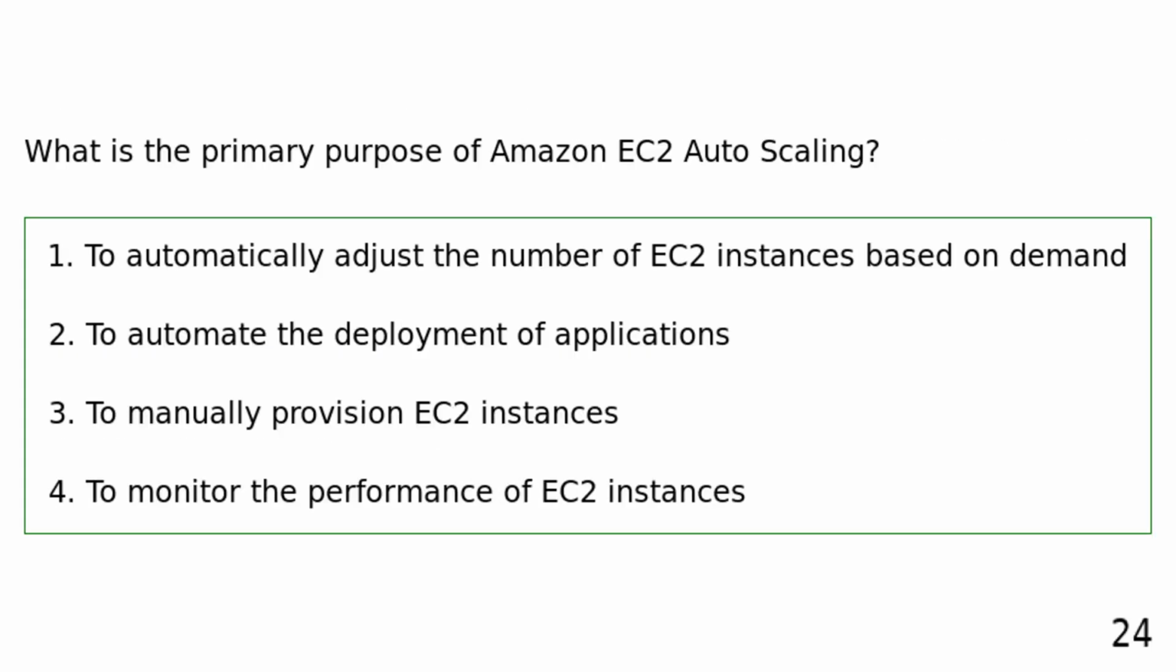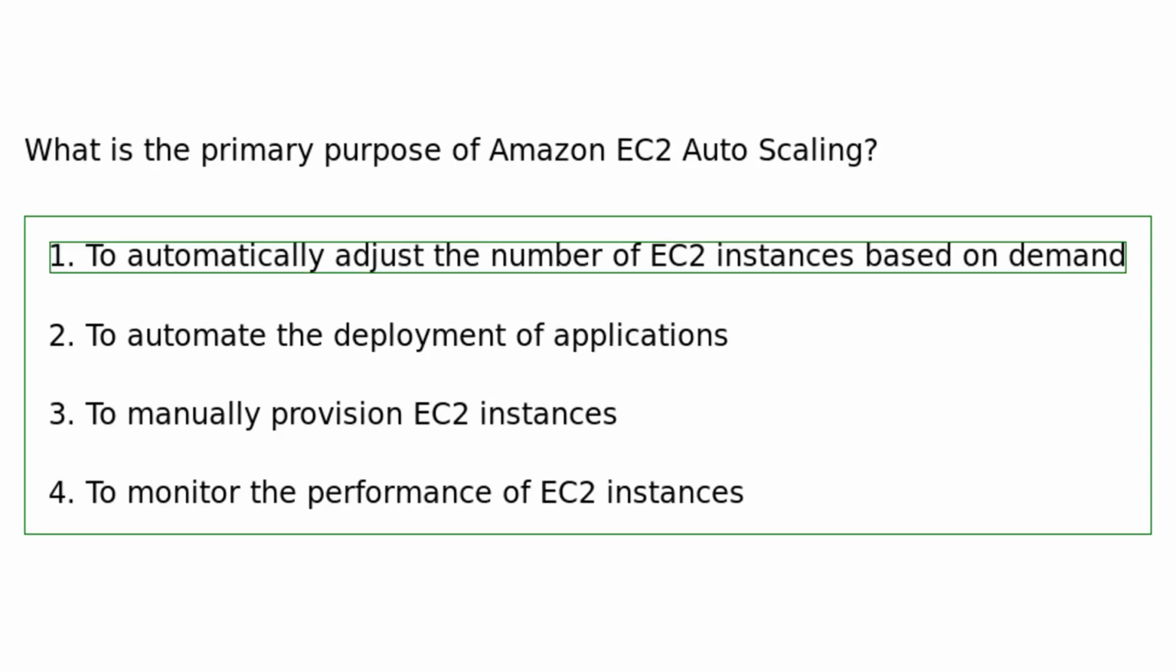What is the primary purpose of Amazon EC2 auto-scaling? To automatically adjust the number of EC2 instances based on demand. To automate the deployment of applications. To manually provision EC2 instances. To monitor the performance of EC2 instances. Amazon EC2 auto-scaling automatically adjusts the number of EC2 instances based on the demand to maintain performance and minimize cost.